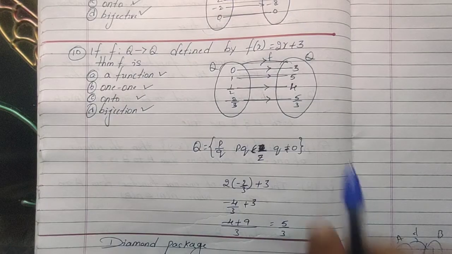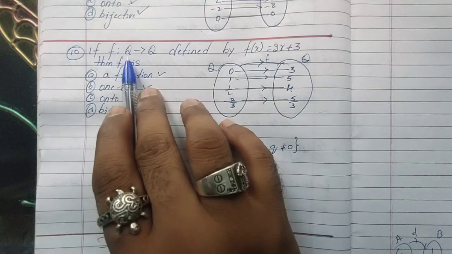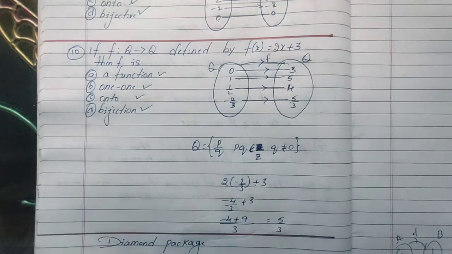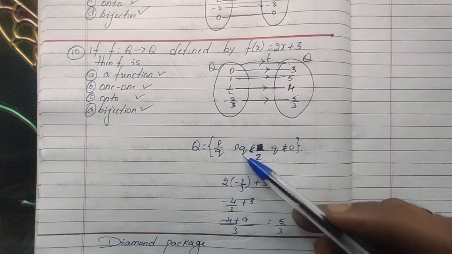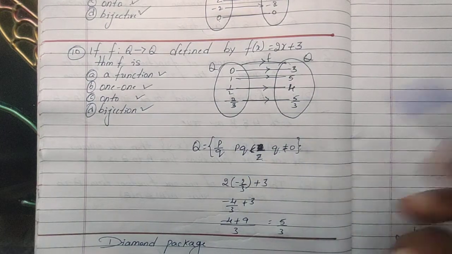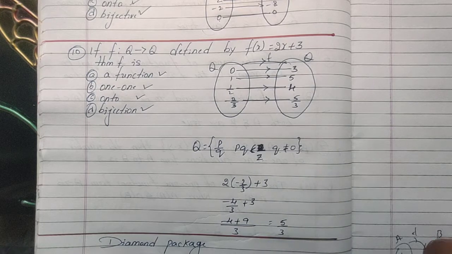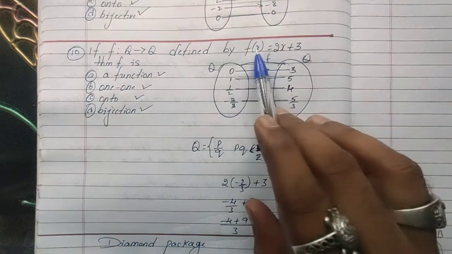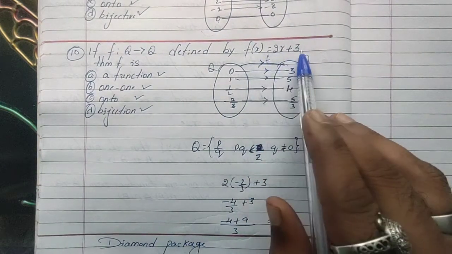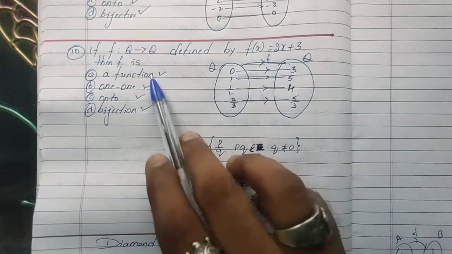So now f is a function from Q to Q. What is Q? Rational numbers. Rational number means p by q, where p and q belong to integers and q is not equal to 0. That means all positive and negative numbers, 0, including fractions, will come. Now the function is defined as 2x plus 3. Which are the correct answers?